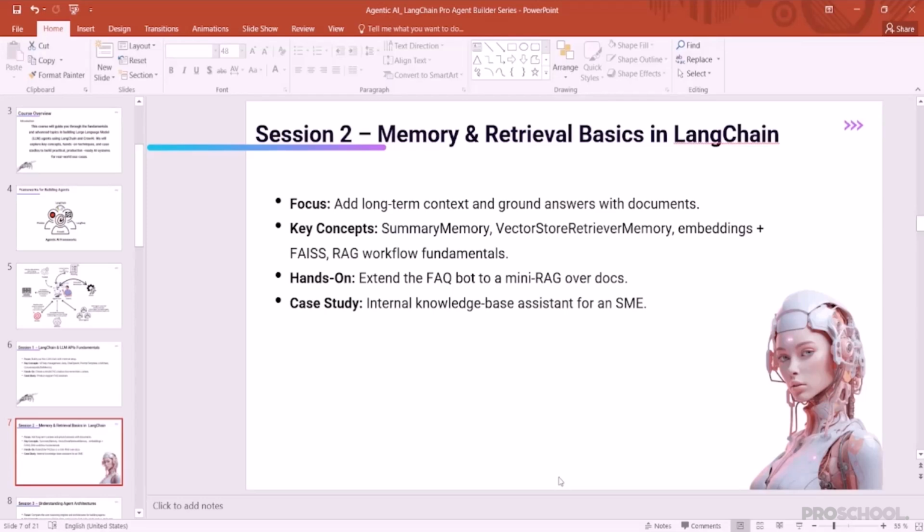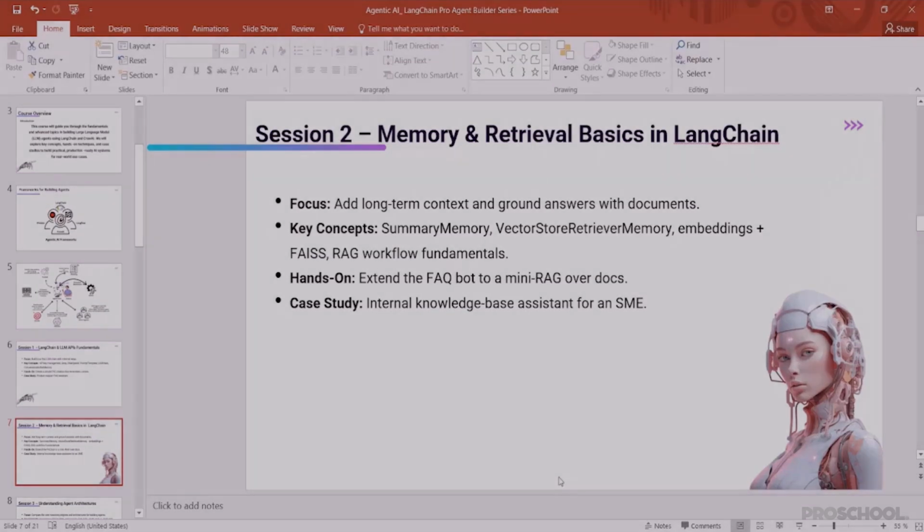And in the hands-on section, we are going to expand our previously created chatbot. We're going to connect it with the external data source and we're going to retrieve answers to our questions from that source.